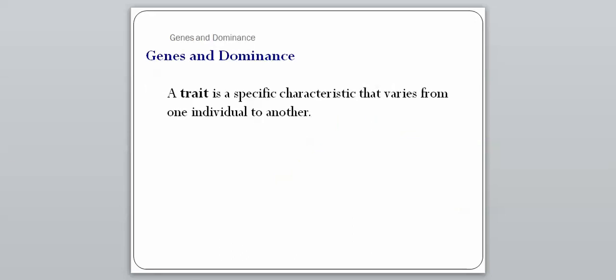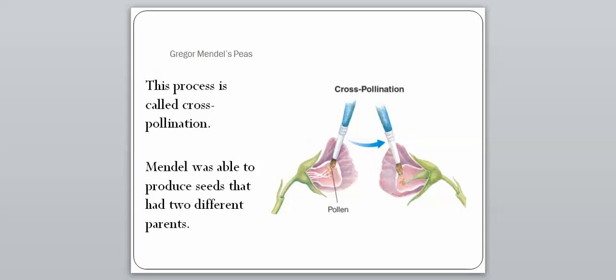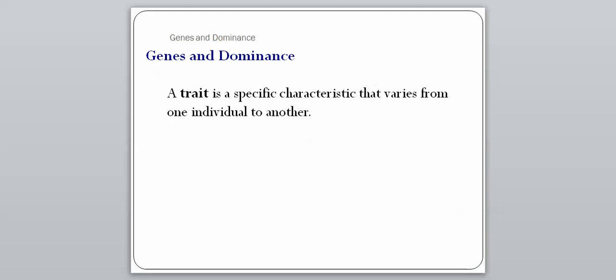And so that was all the work that Mendel did. That's basically his experiment, was he took some pea plants and he basically cross-pollinated them. He took them and mated them with separate plants, which is usually what they don't do. So getting into kind of the results of what he found, he came up with what is called a trait. So a trait is a specific characteristic that varies from one individual to another.